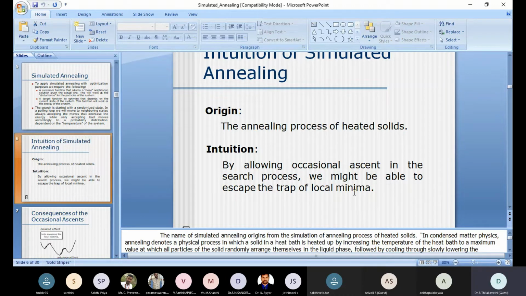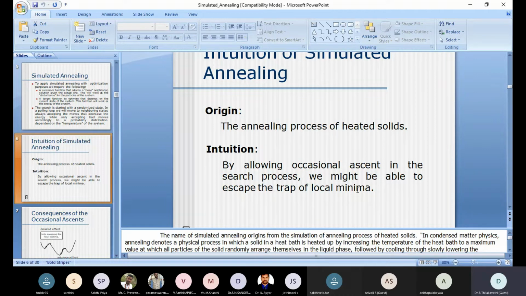Suppose instead the bank manager asks us to segregate and form queues according to the task. The people who want to deposit money form one queue, and similarly another task forms another queue. Now the process is very easy. The banking process is easy. That is called a local minimum. Every queue has one particular task that can be carried out fast, so that is approaching the local minimum. Whereas the global minimum is all the things together in a single queue.